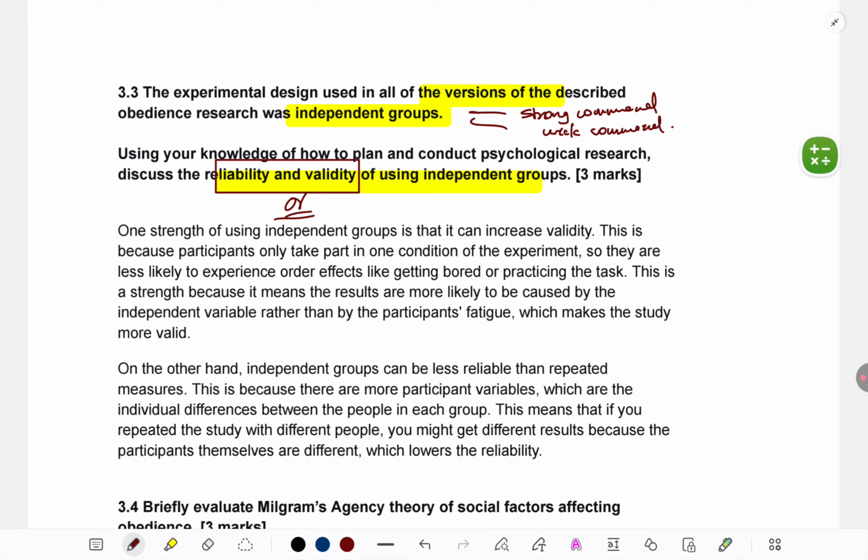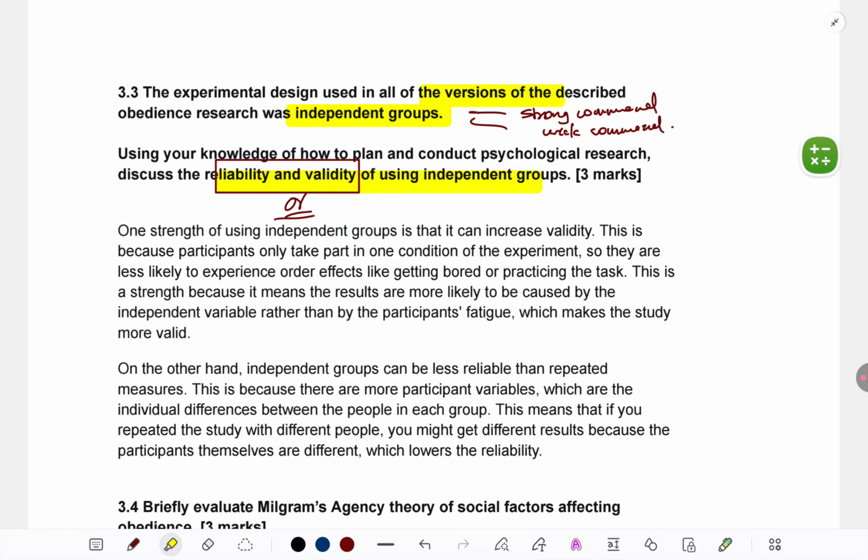Okay, so coming to reliability and validity, the way it's structured in this model answer, not compulsory you follow the structure, but this is the best one. Strength of validity, because independent groups design, we know it increases validity. So a strength, weakness type of structure. And for the weakness, reliability. Also, I know it's very detailed. I will indicate to you how you can reduce length. But if you need to write this much detail, it's better than just one liners like independent groups increases validity or independent groups reduces reliability. That's not going to get you any marks. This amount of detailing, even if not this amount, but some amount of detailing is required.